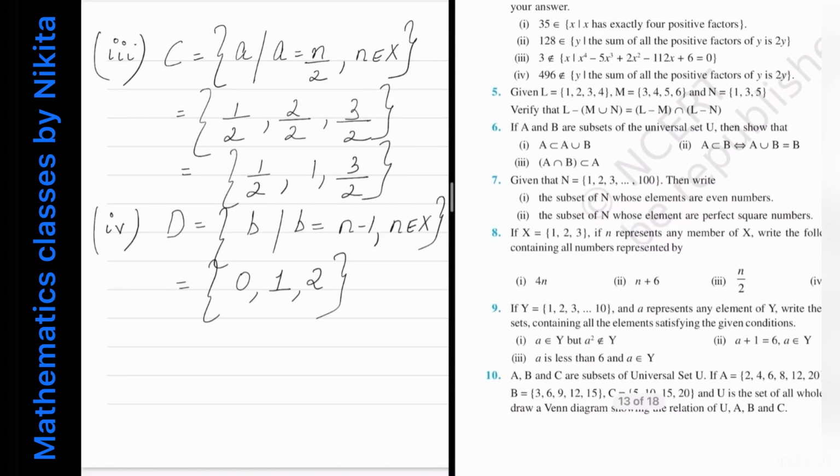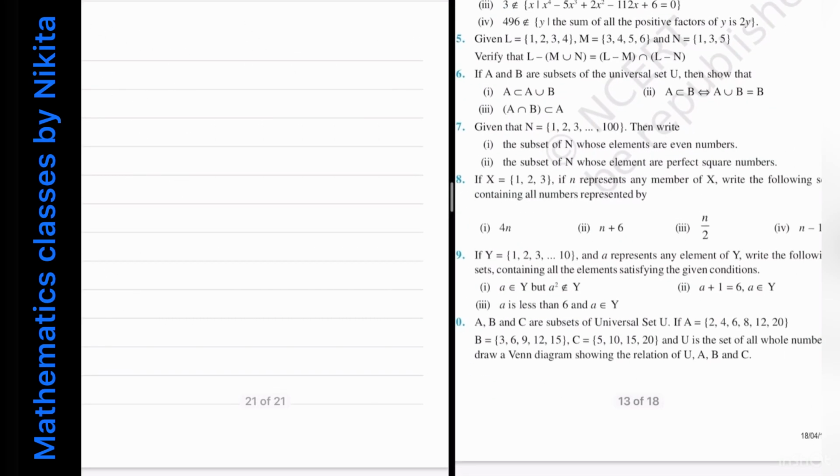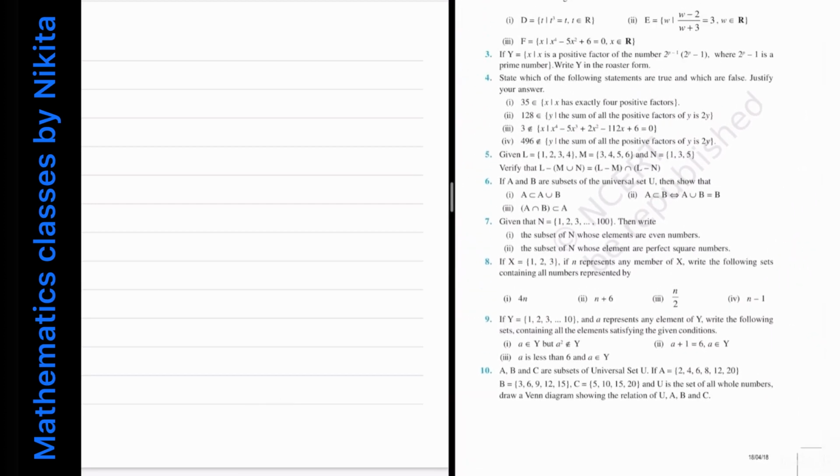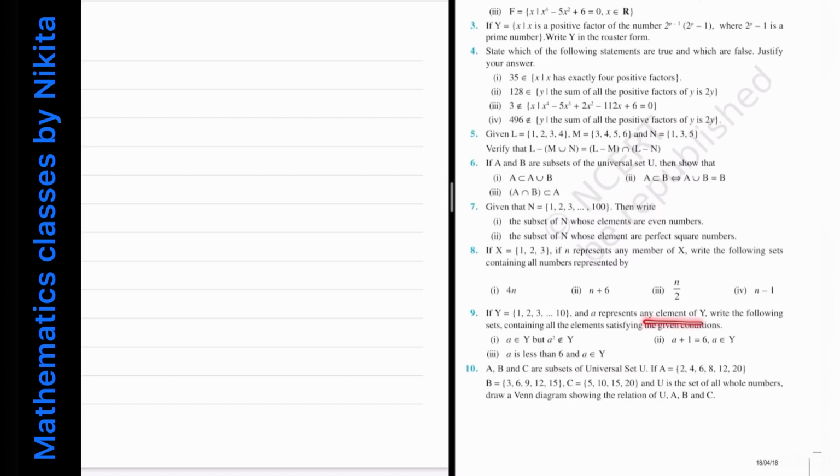Now let's see question number 9. So question number 9 says that if y is equal to 1, 2, 3 up to 10 and A represents any element of y, so small a represents any element of y, you have to write the following sets containing all the elements satisfying the given conditions. So same as above, but now the conditions are changed and the set y is given to you and A is any element of the set y. So question number 9, y is given to be 1, 2, 3 up to 10.